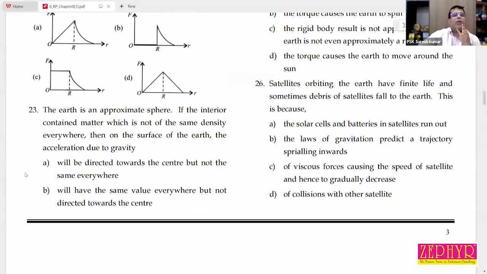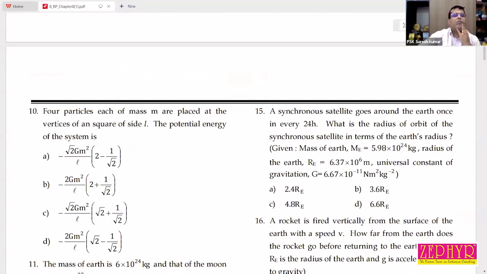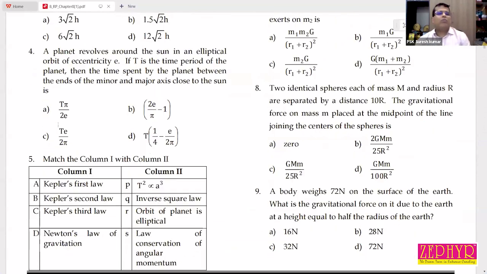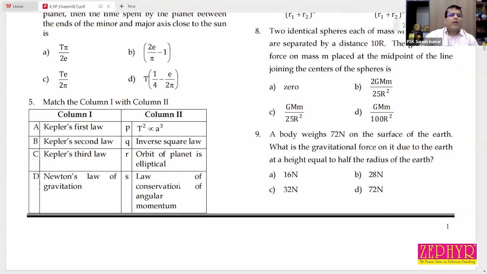So, what about the answer of problem number 4? Come on, problem number 4. T into 1 minus E by 2 pi. Okay. Then match the following. Kepler's first law: orbital of planet is elliptical. So A matches with R.